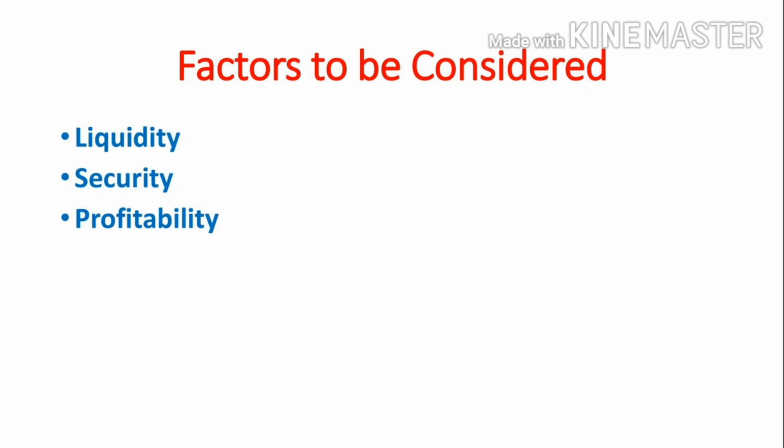Third point, profitability. Some people consider profitability of the security. If the person invested in 9% debentures, he will definitely get 9% interest. It is fixed income. But if a person invested in equity shares, he will get capital appreciation as well as dividend too. It may be 10%, 20%, 30%, 40%, etc. These are the factors to be considered while investing.